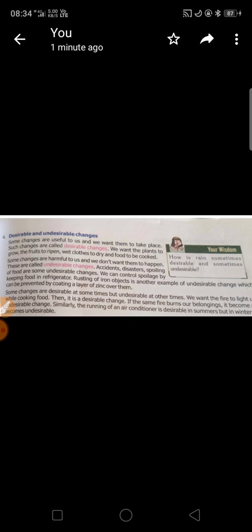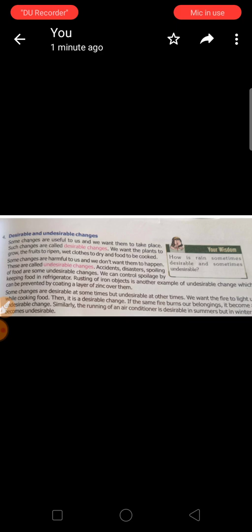Your mother is cooking food in the kitchen and you are playing or enjoying, but after some time you see that by chance, accidentally, the fire is everywhere. If the same fire burns our belongings, it becomes an undesirable change. I don't like this.